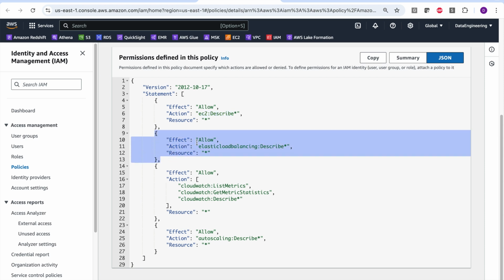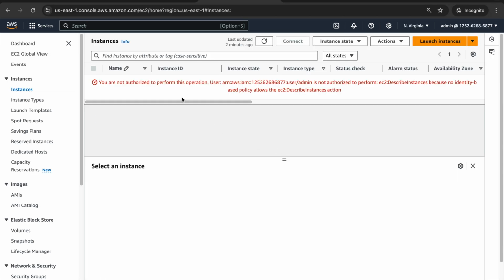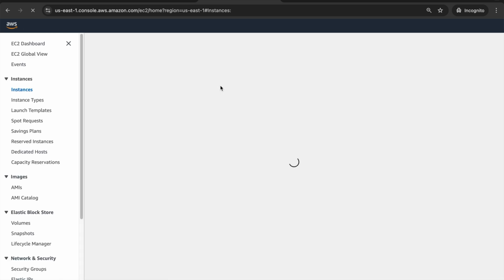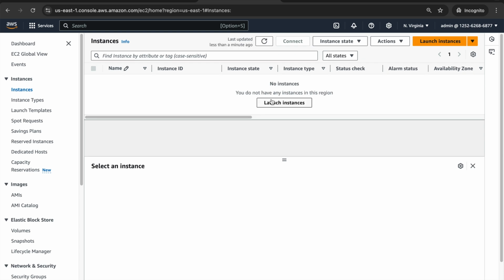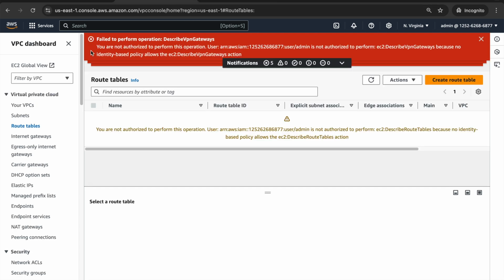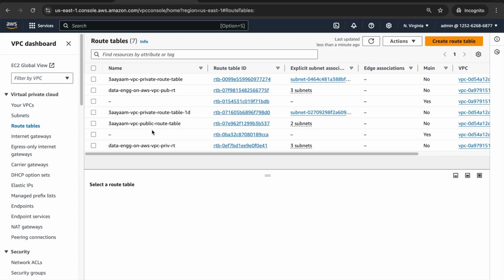In the second one, it is allowing elastic load balancing access, then CloudWatch access, and then auto scaling access. Now, if I go back and refresh the screen, all these errors should go away because I have read only access. So as you can see, there's no error anymore. Let me go to VPC console and refresh the page, and I can see the VPCs.